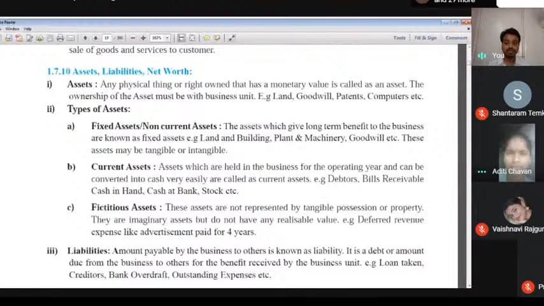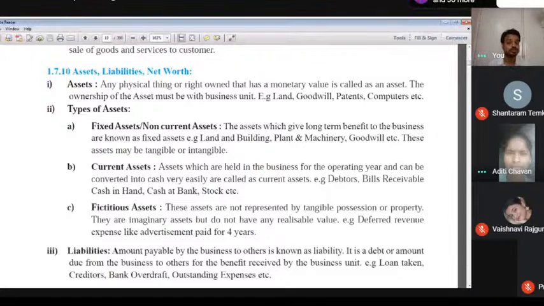So when we think about current assets, assets which are held in the business for an operating year and can be converted into cash very easily are called current assets. Means if any assets we are converting easily into cash, that's what we call current assets, such as cash, stock, bank balance, cash in hand. Within 1 year, if you can convert any asset into cash, that's what we call a current asset.